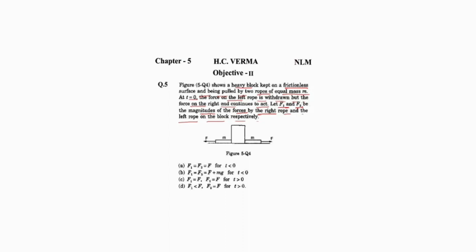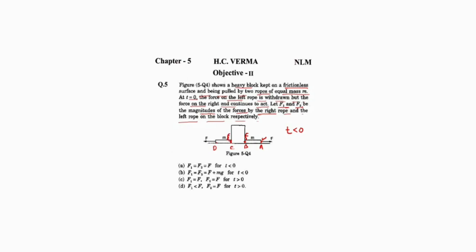Let's draw some FBDs in the given figure. So this is the situation before t equals 0, that is t less than 0. Say this is point A, this is point B, this is point C, and this is point D. We are applying a force F at point A. Say the force at point B is F1 as given in the question. The force acting at point C is F2.